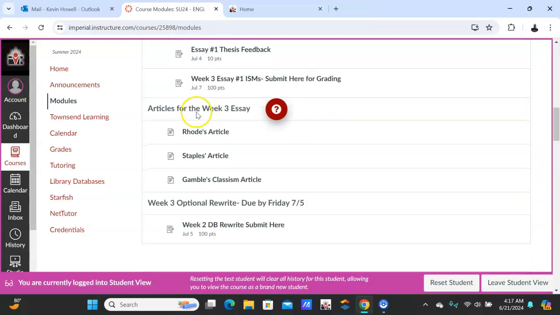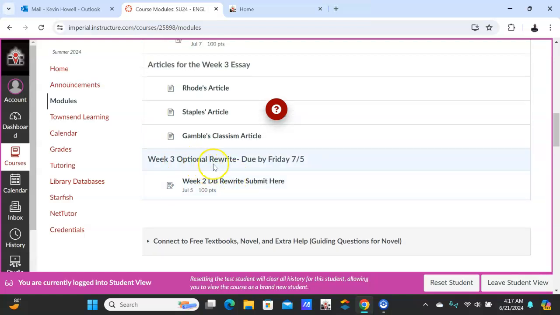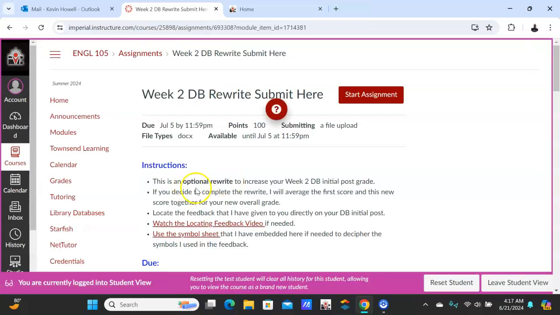The essay I'm going to come back to. And then here, optional rewrite. So last week you did your first formal discussion board for me. So if you go ahead and correct it, make the changes, I will give you points for it. So let's say that last week's week 2, you got a 50. Maybe you just made some really bad errors. But obviously, I've given you feedback.